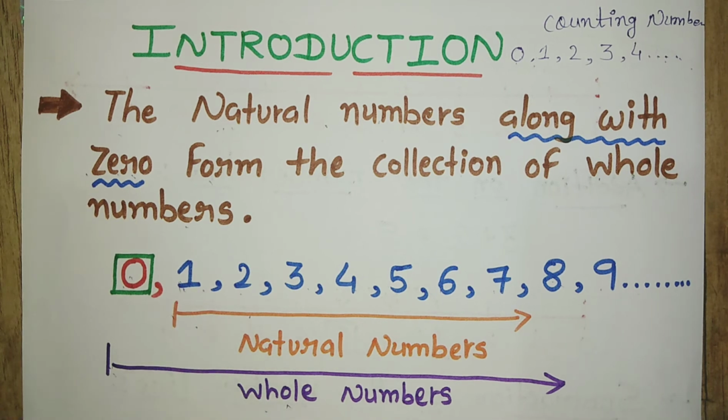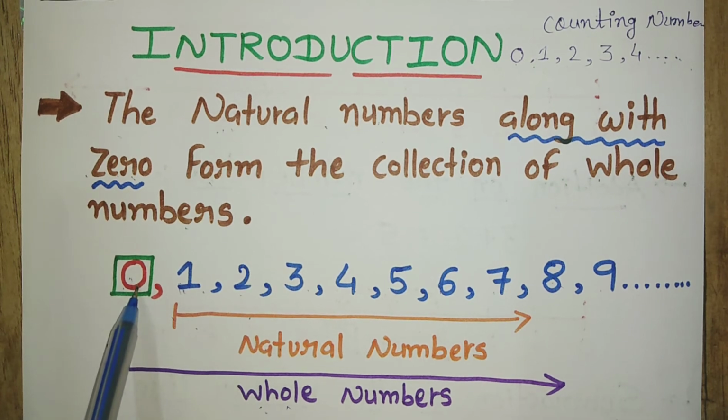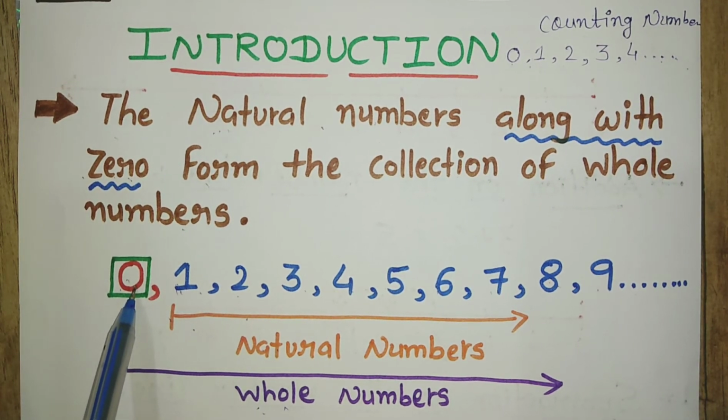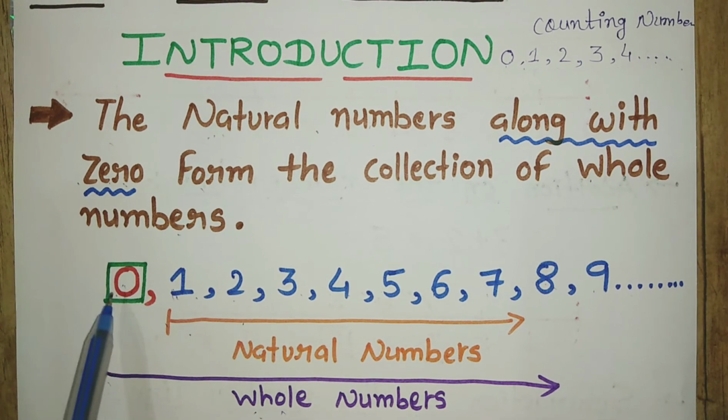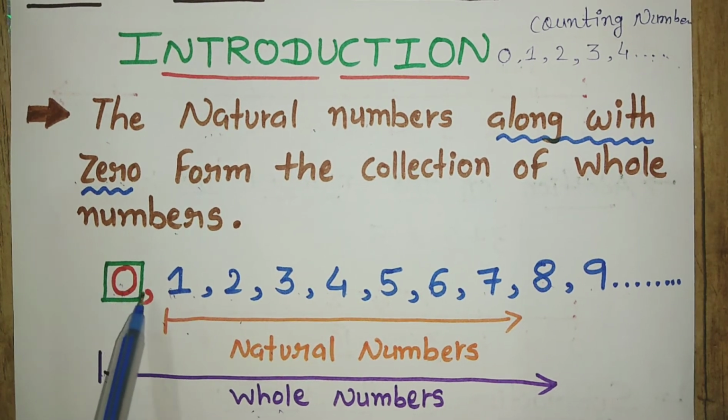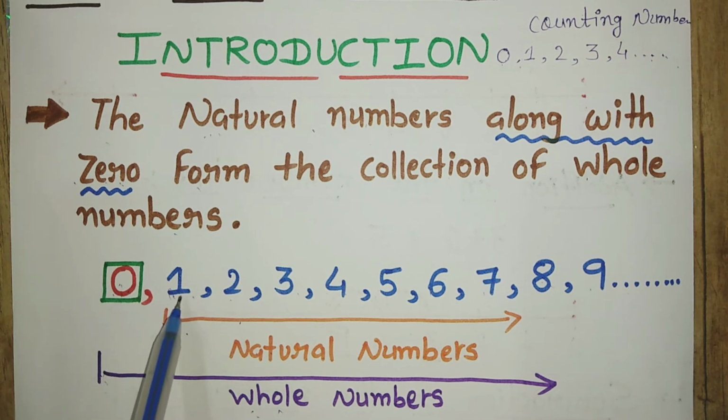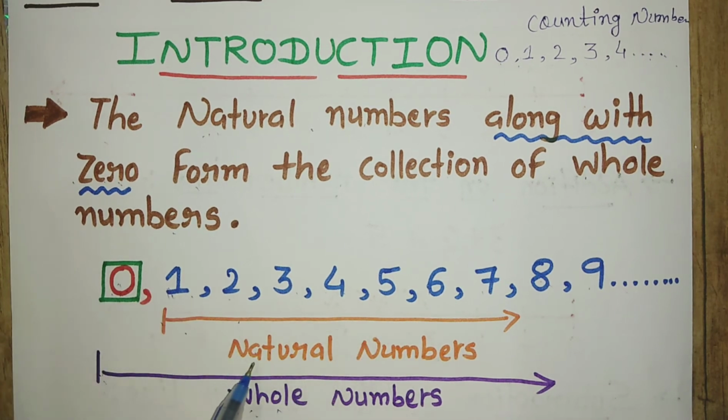So which is the smallest whole number? The smallest whole number is 0, because the whole numbers start from 0. So 0 is the smallest whole number and 1 is the smallest natural number. And which is the greatest natural number? Is it possible to think about that? No, because the numbers are infinite. Which is the greatest whole number? We cannot assume the greatest whole number. Why? Because the numbers are infinite.